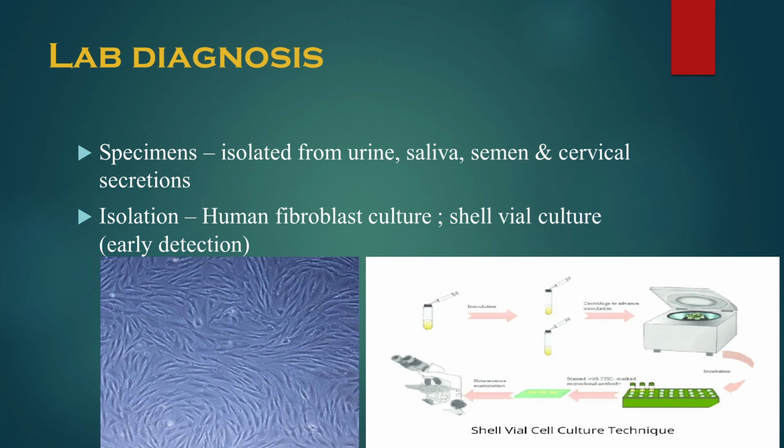This is the procedure of shell vial culture. First inoculation, then centrifugation to enhance inoculation, then incubation, and then fluorescence examination. By direct fluorescent examination, the shell vial culture detects the early cytomegalovirus antigens in the infected cell lines. So shell vial culture is used for early growth detection.